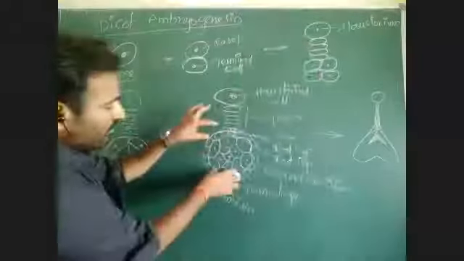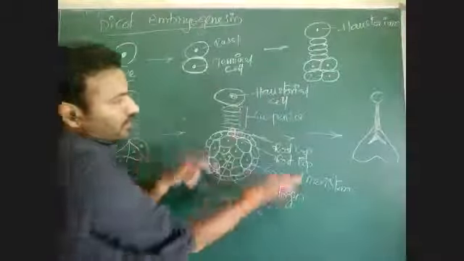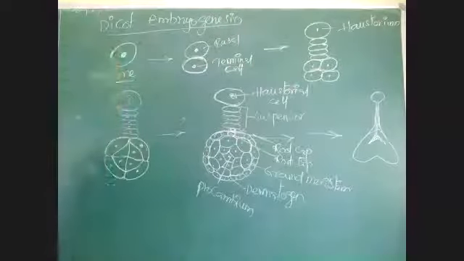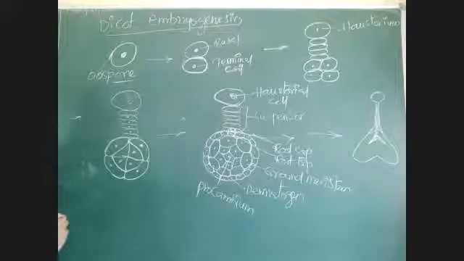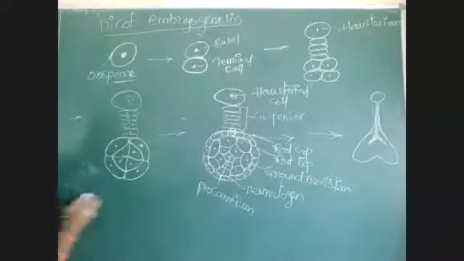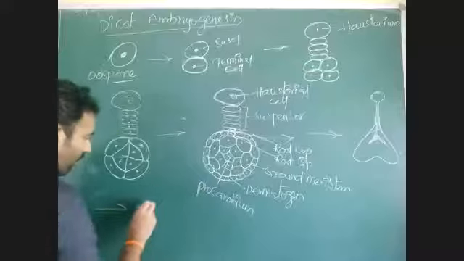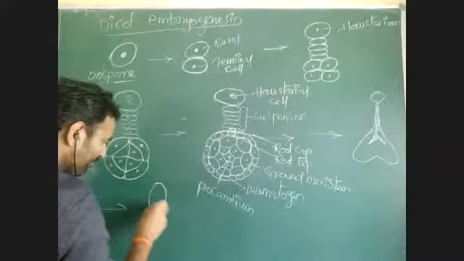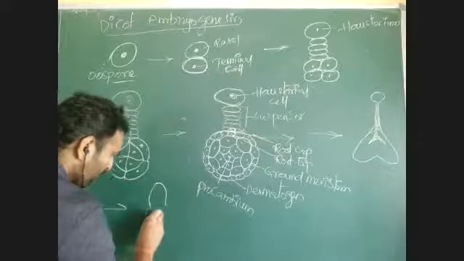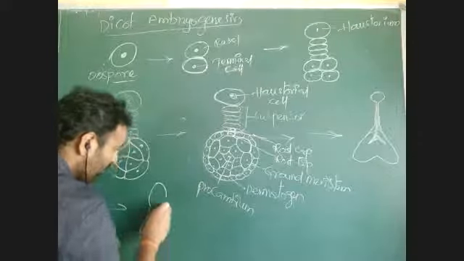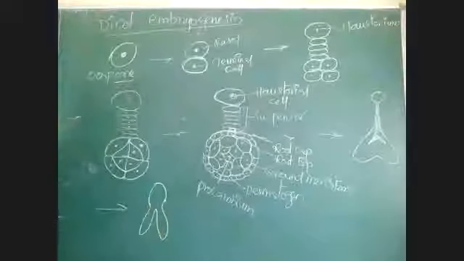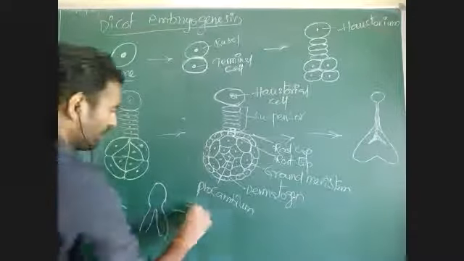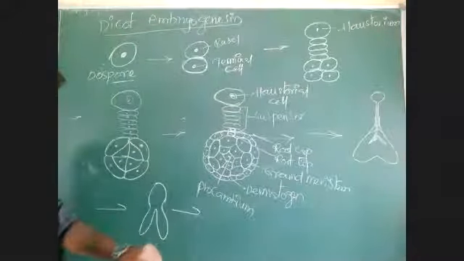As it is pulled inwards, it converts into a heart-shaped proembryo. Then this heart-shaped proembryo is fully pulled inside, and it appears like this.